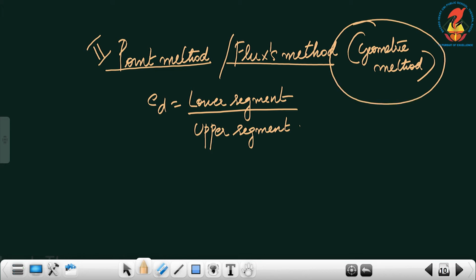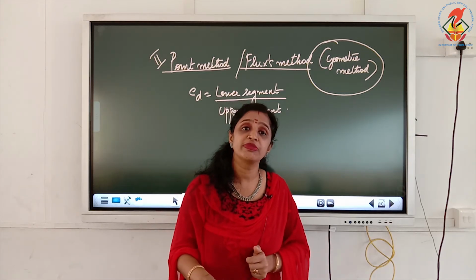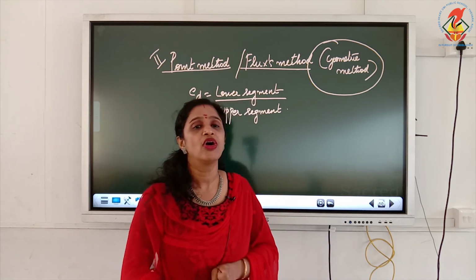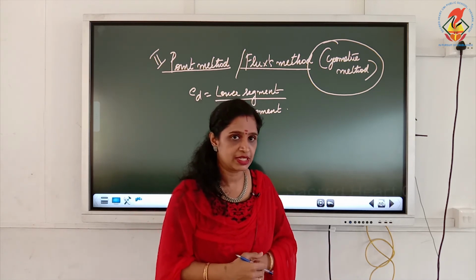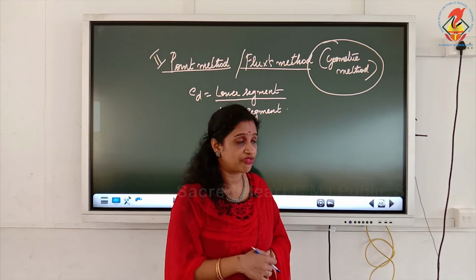It is also known as the geometric method. So this is the next method of calculating price elasticity of demand: the point method, or Flux's method, or geometric method. How did it get the name Flux's method? It was found by an economist known as Flux.